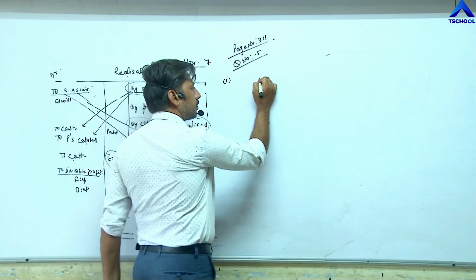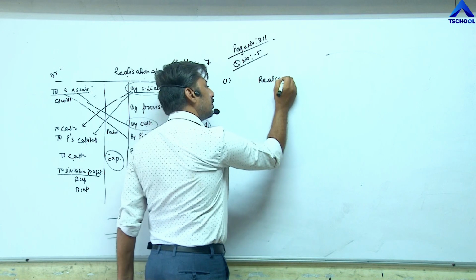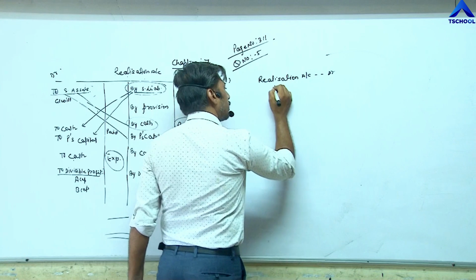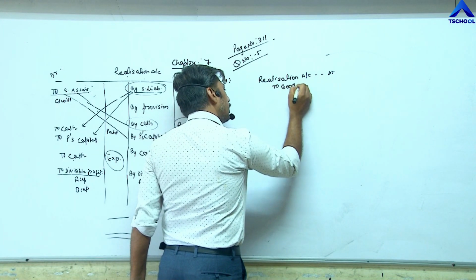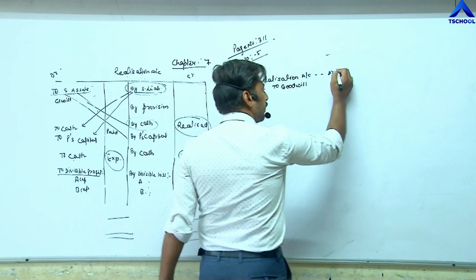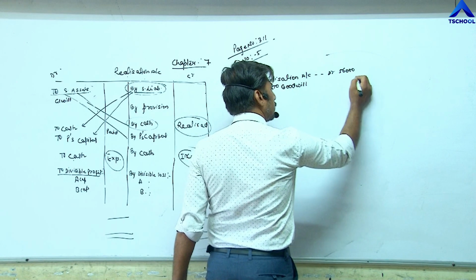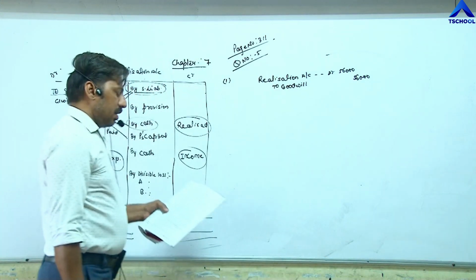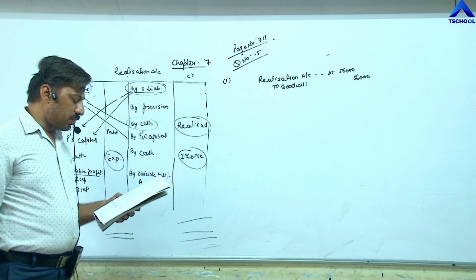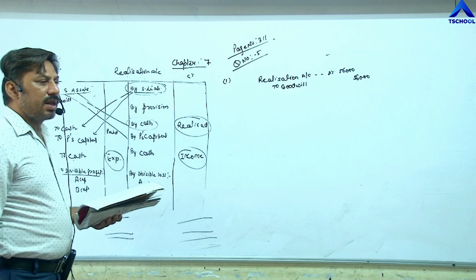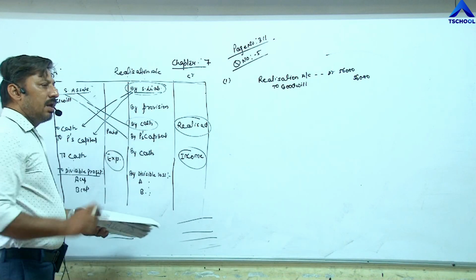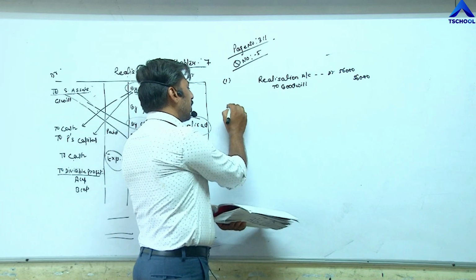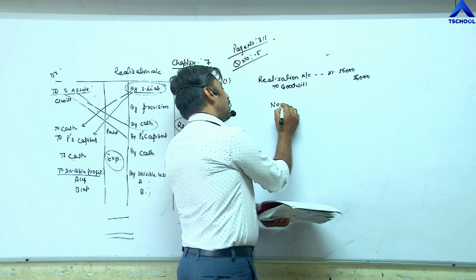First entry: realization account debit to goodwill, amount 56,000. First entry completed. Now the second part of this question, first point: no amount is realized. No amount is realized means the realization value is 0. That's why we are not required to pass a second entry. So instead of a second entry, we can write no entry.